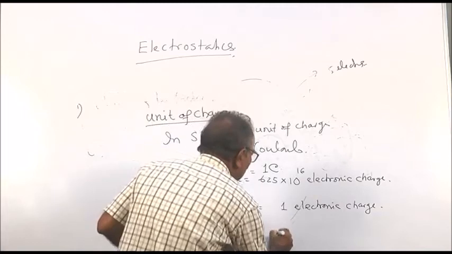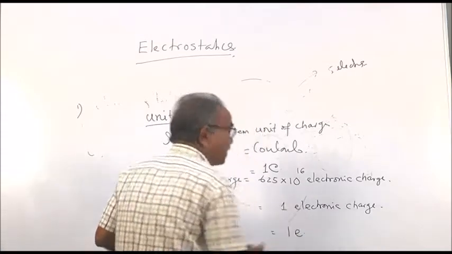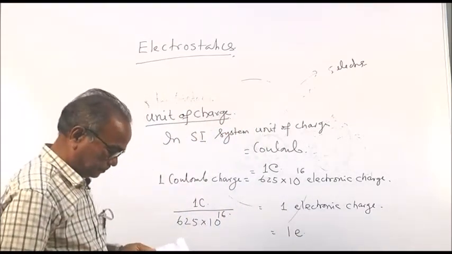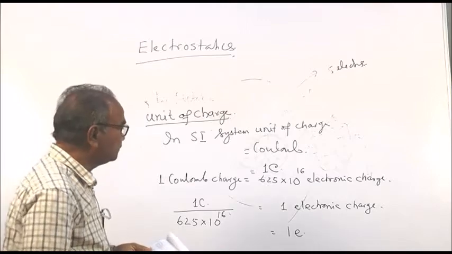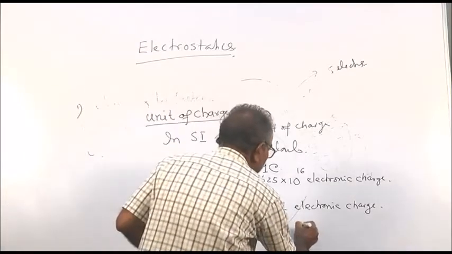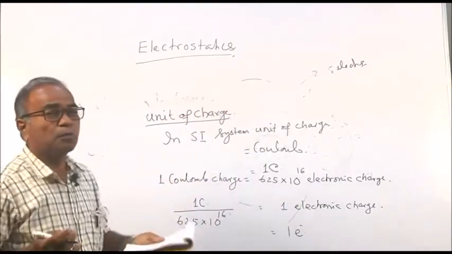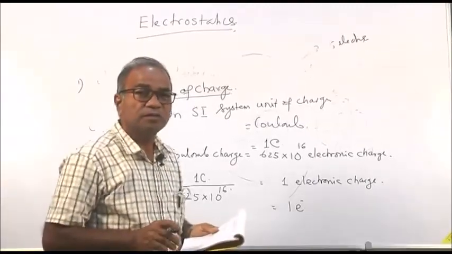We can write 1 electron charge as 1 E. Electron you can write as E minus, and for proton it is E plus.